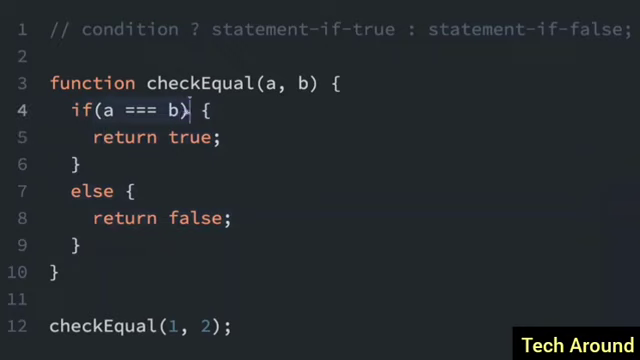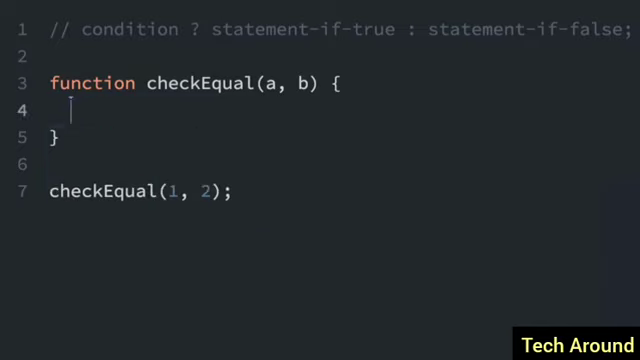So here we have this: if this condition is true, we're going to return true, else we're going to return false. Let's change this. So now we're going to use the ternary operator. So now it's just going to say return A equals B, that's the condition. Then we use the question mark. So if it's true, we're going to return true. And then we have a colon, and after the colon, we have what's going to happen if it's false, which is we're going to return false.